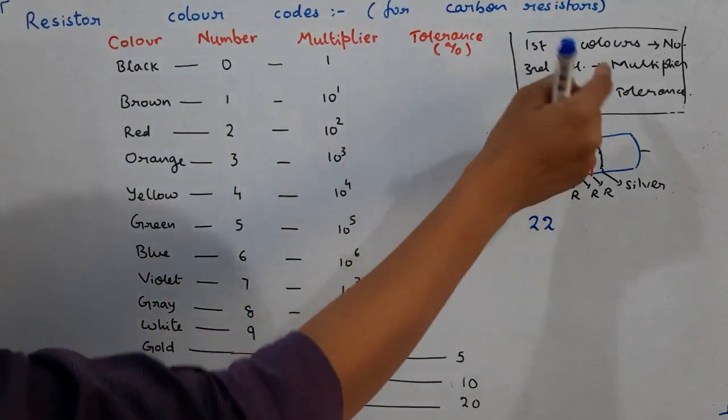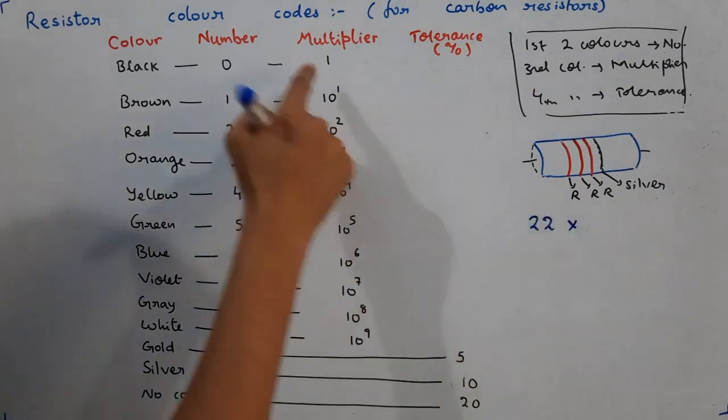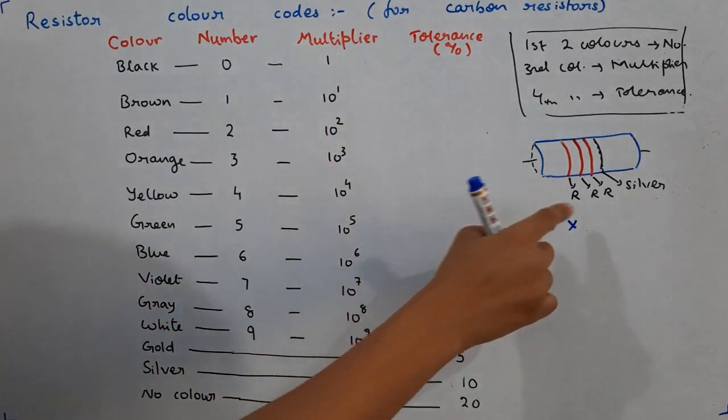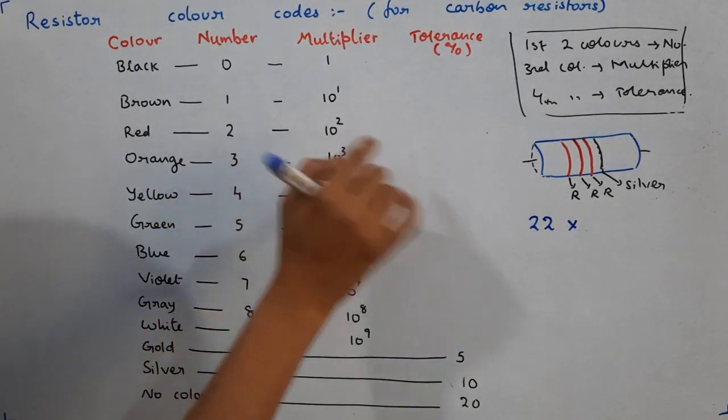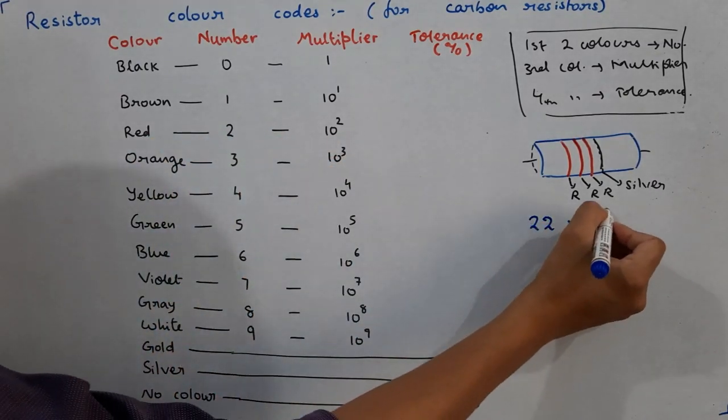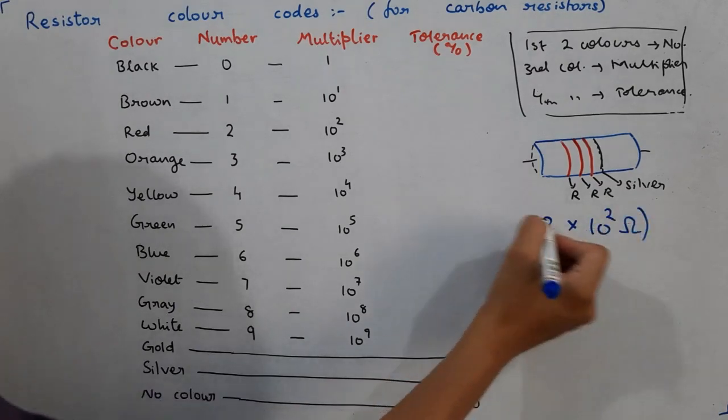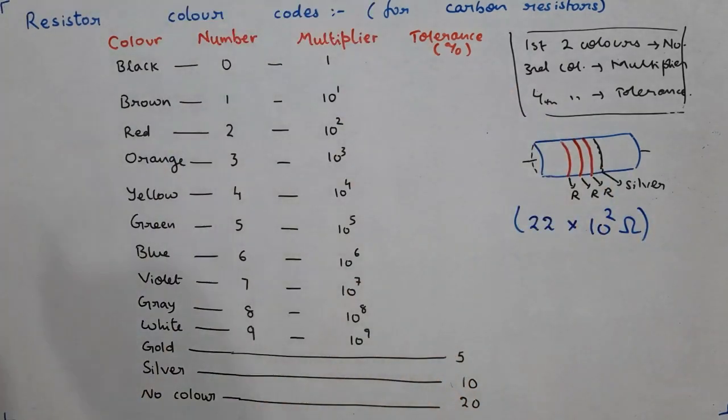The third color is multiplier. So you have to multiply with this multiplier. Third color is which one? In this case, that is also red. For red, the multiplier is how much? 10 to the power 2. So this is the value of resistance if the color code is given like this.